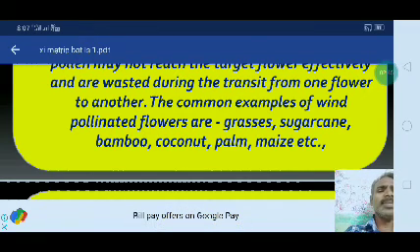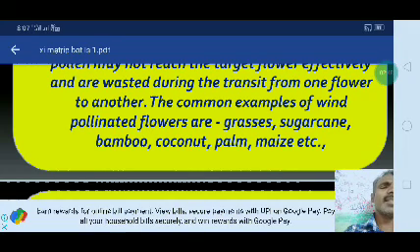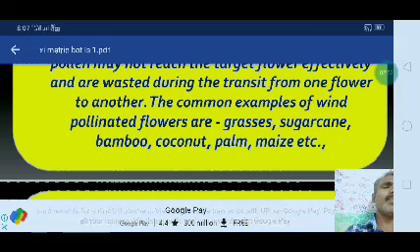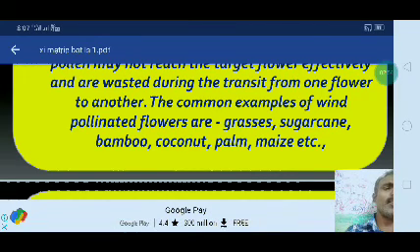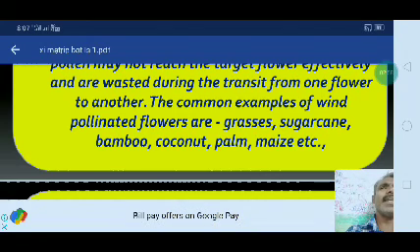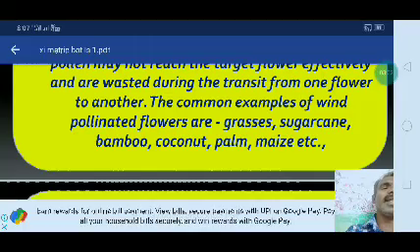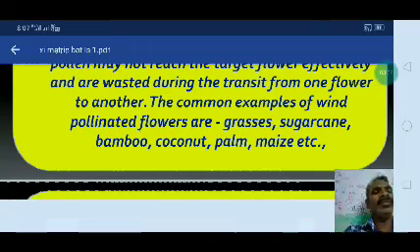The common examples of wind pollinated flowers are grasses, sugarcane, bamboo, coconut, palm, maize, etc. These are good examples for wind pollinated plants because these plants are mostly small in size, and some big size plants are also there. Normally the pollen grains are very light and easily transferred by the wind.